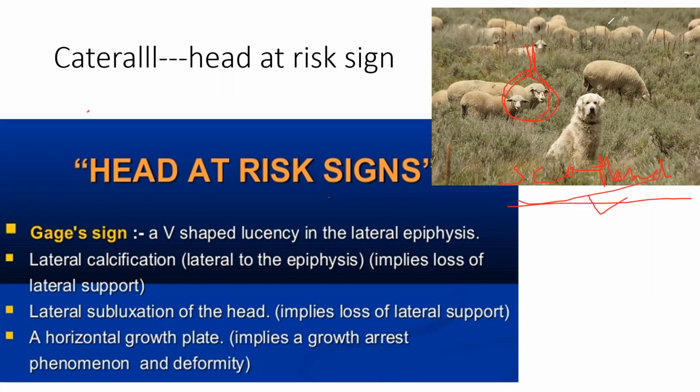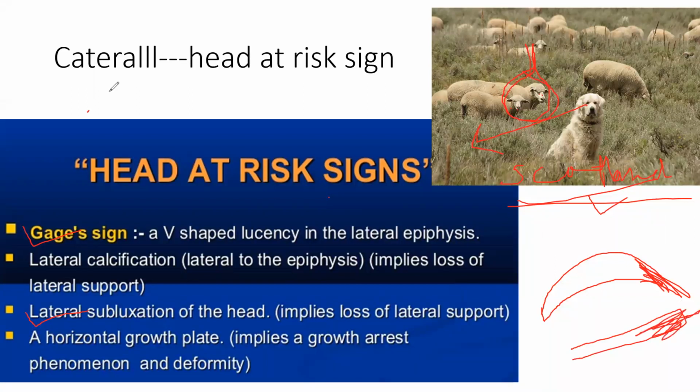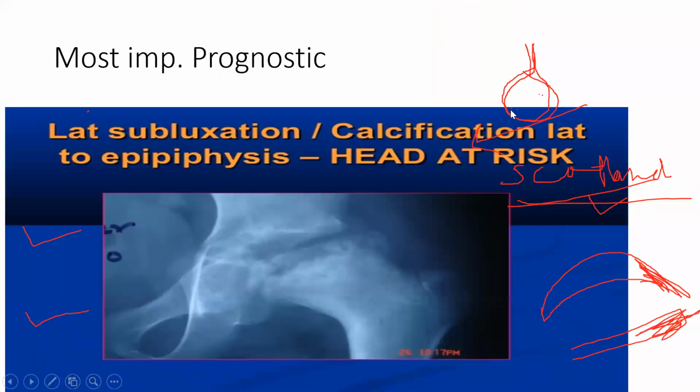Now see this lateral head at risk sign. See this gauge, so this is the gauge sign. There should not be any lateral subluxation. Lateral subluxation is one of the characteristics. Lateral calcification and horizontal physis: this is your physis. If there is any lateral calcification, that is a bad thing, because of calcification it will become horizontal. That is also a bad thing. Lateral calcification and horizontal physis are both part of the head at risk signs. Lateral subluxation or calcification is a bad part.